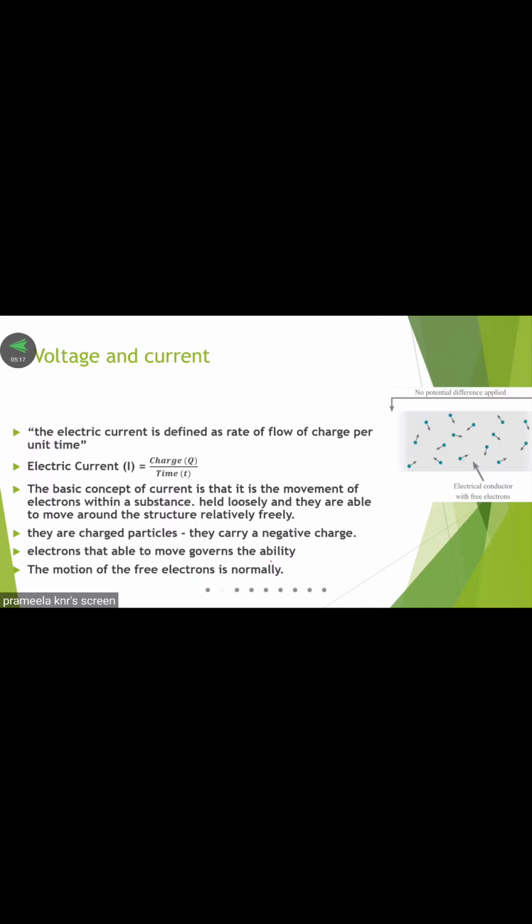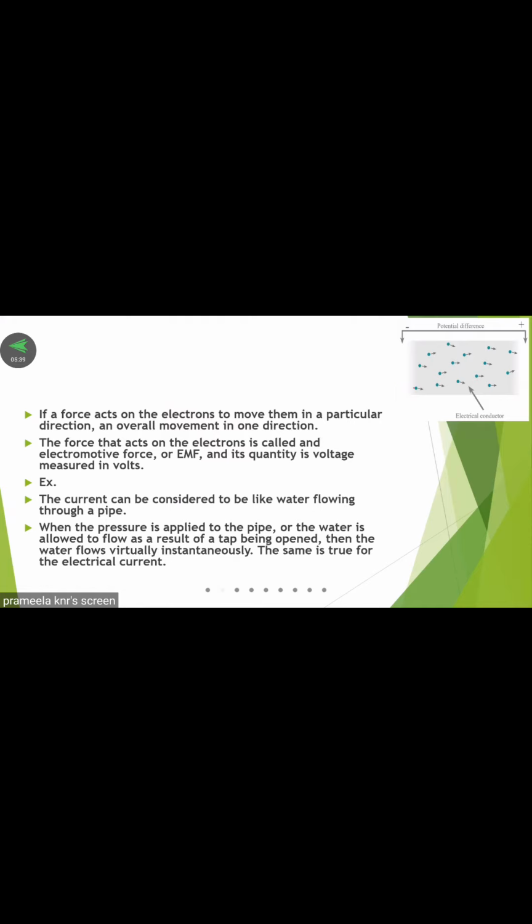Current is nothing but the movement of charges, or flow of charges, in a given time. So that is called current. Initially there is no direction for the electrons. They are freely moving around the conductor. But whenever an external supply is connected, the electron movement takes place in one direction. So that is called voltage.